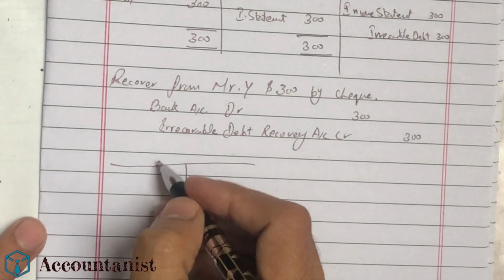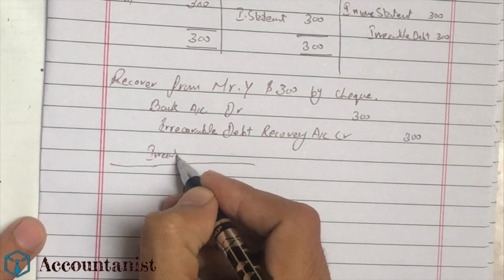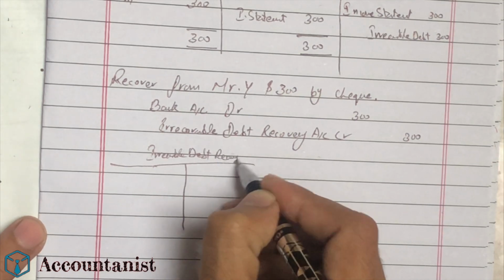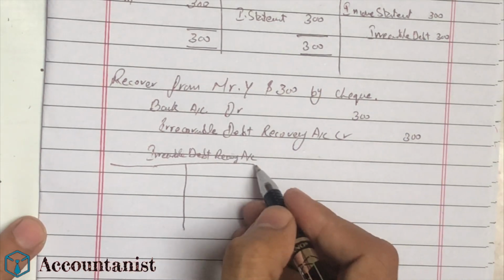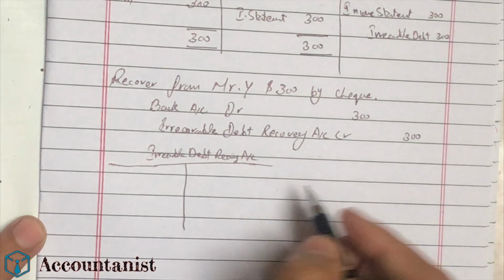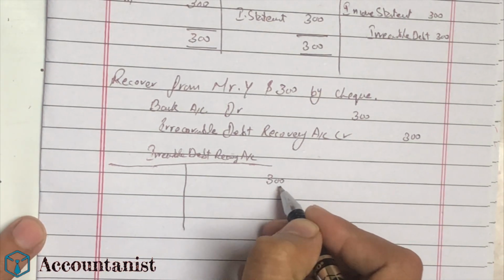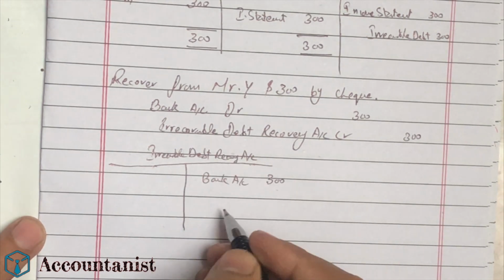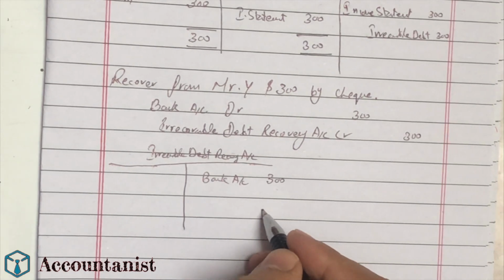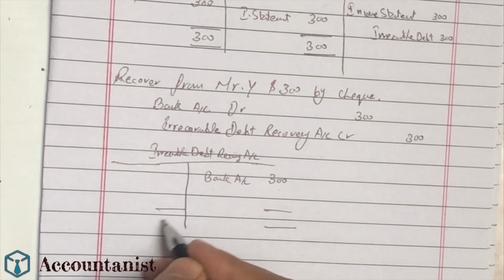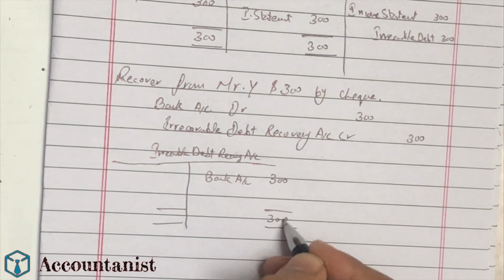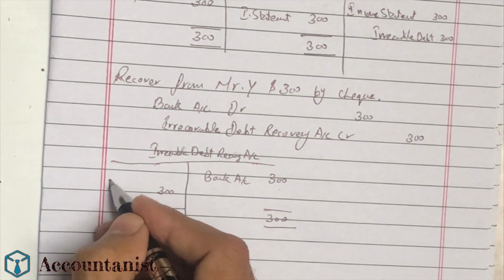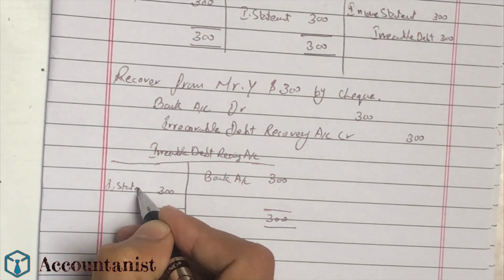For example, it's the irrecoverable debt recovery account. It's going to be credited, obviously, so we'll write the amount on the credit side. It comes up here because of the bank account. This is it. We are going to close this account at the year end, so we'll write down the total and transfer this figure to the income statement.